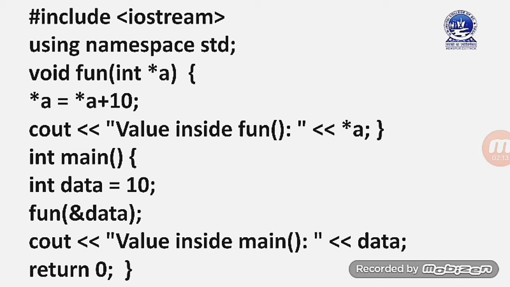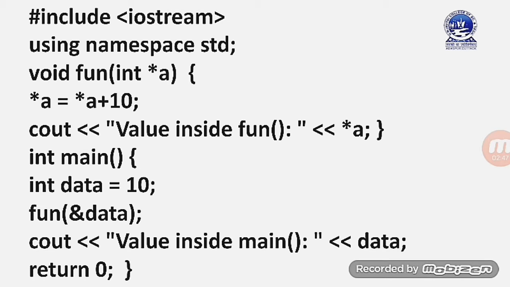Then cout the value inside fon, we are displaying the value. This is the explanation of the fon function. Now we will come to the main function. Inside main we have used one data, and initially the data value is 10. Then we are passing the data address to the fon function by using the statement fon(&data). Inside the bracket, ampersand represents the address.